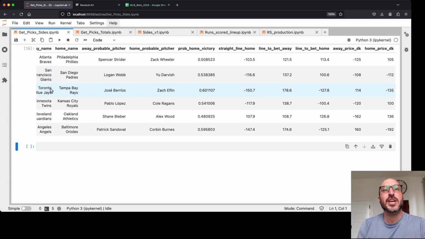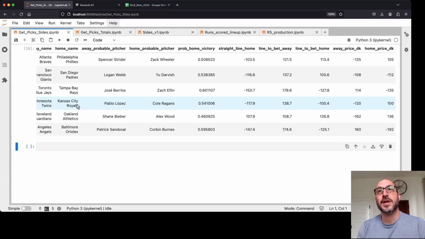Next, we have the Blue Jays and the Rays. And the model thinks the Rays are 60%. So it's saying, bet if you can get minus 127 or better, then to take the Rays. And right now, DraftKings is giving minus 135, so it's close. So if somebody else is offering minus 125 or better, we would take that bet.